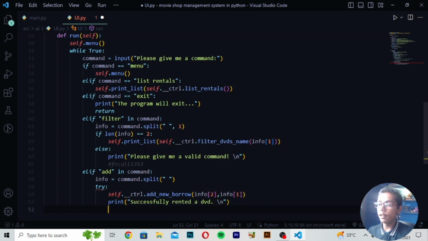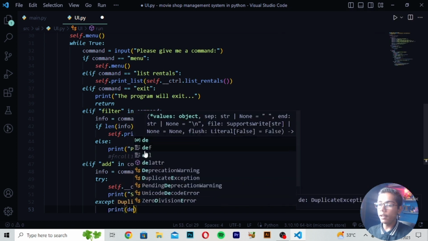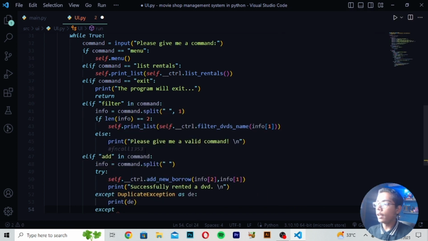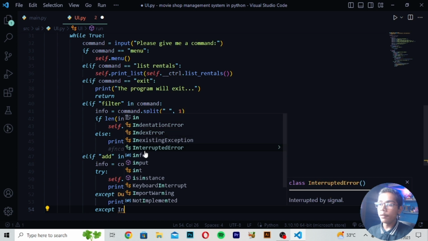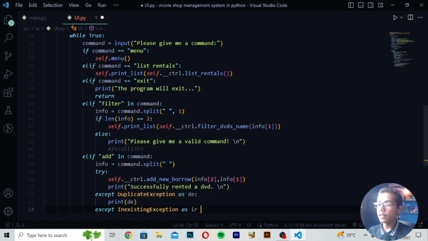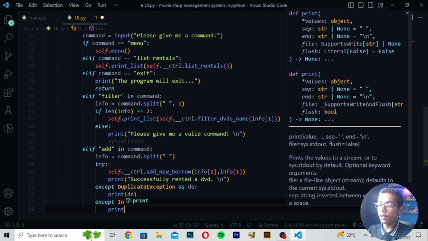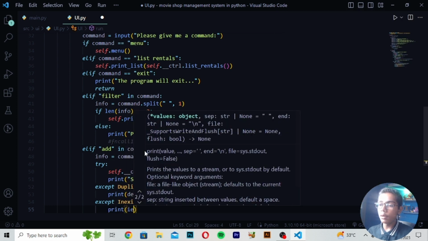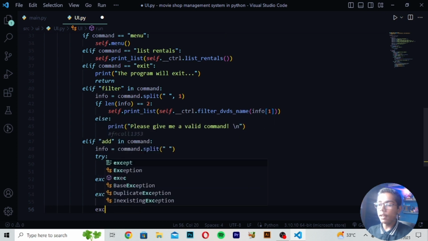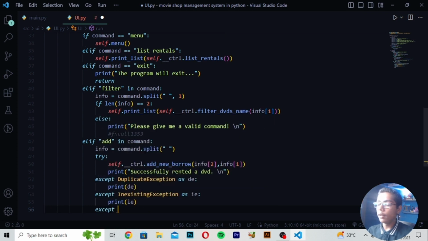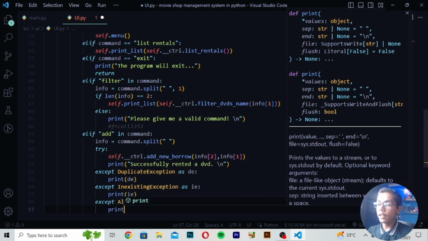Then write except DuplicateException as de: print(de), except InExistingException as ie: print(ie), and after this move down and write except AlreadyBorrowedException as ae: print(ae).